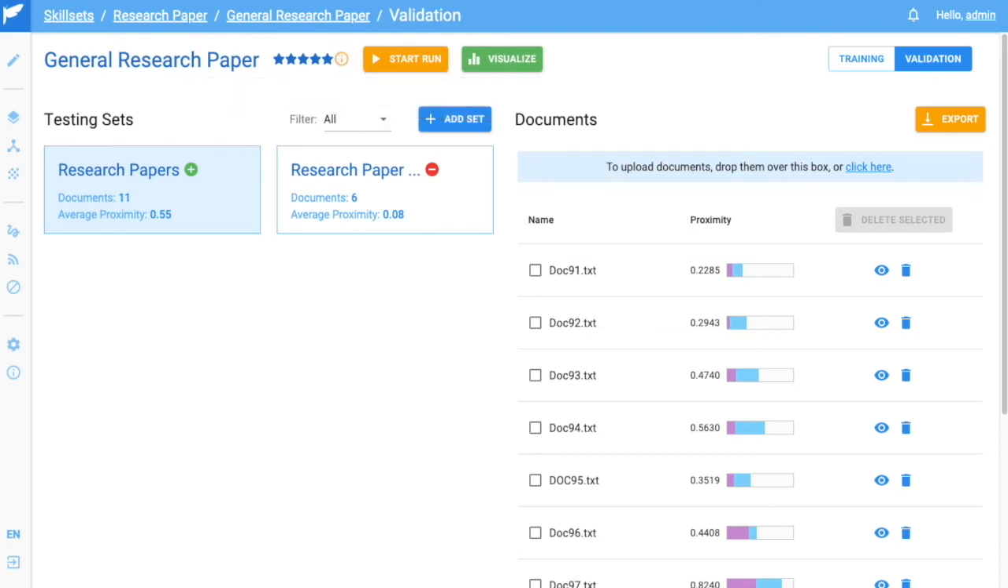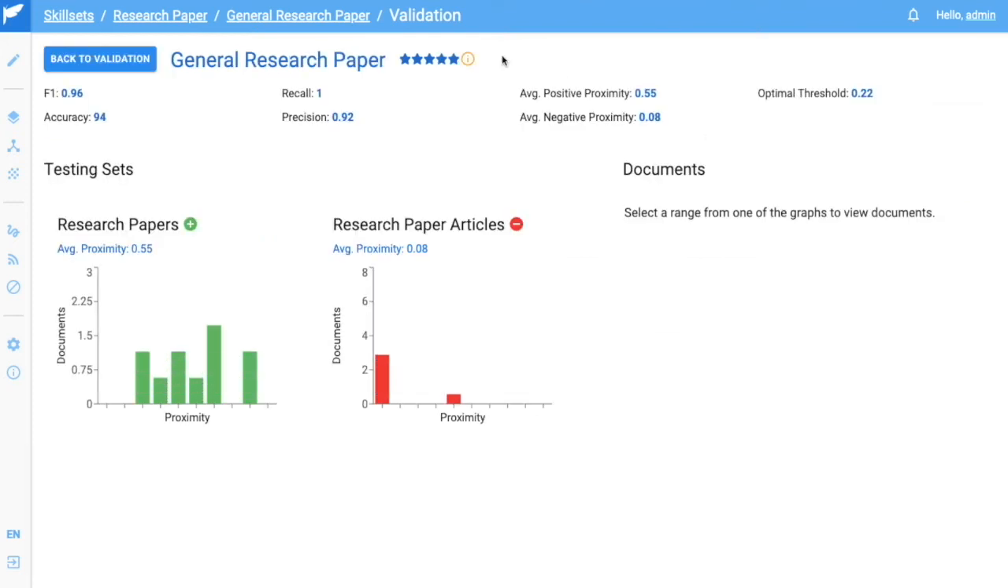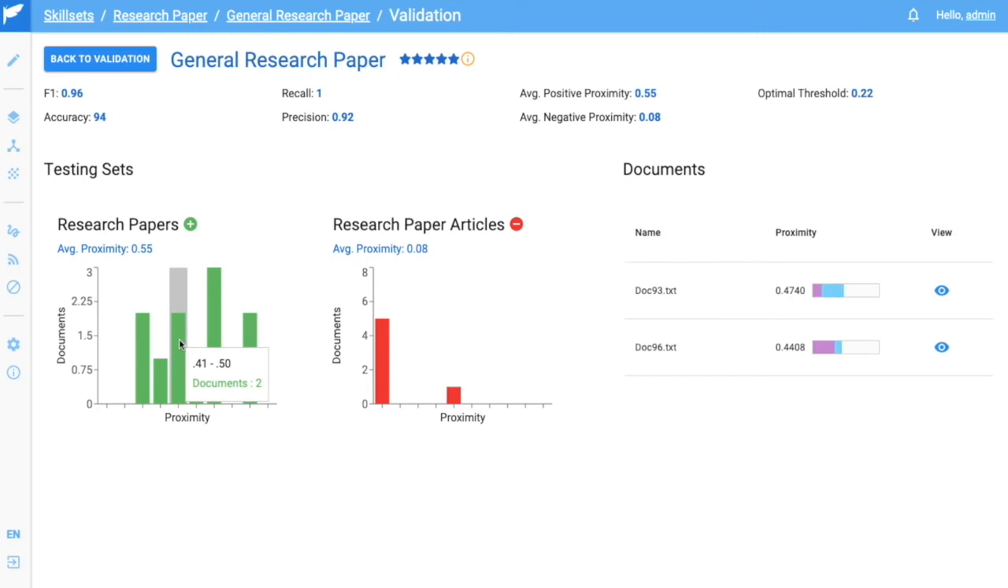I can also visualize my results. This will help me understand where I need to improve my model's performance based on the testing environment I've set up. Here we can see the range of proximities for each testing set's documents. If I click on one of the bars, I can see those documents appear on the right. If you look on the right, you can see the purple, or the document model's influence, is usually the smallest part of each proximity graph. This is telling me that my document model is underperforming, and that adding more training text will increase accuracy.